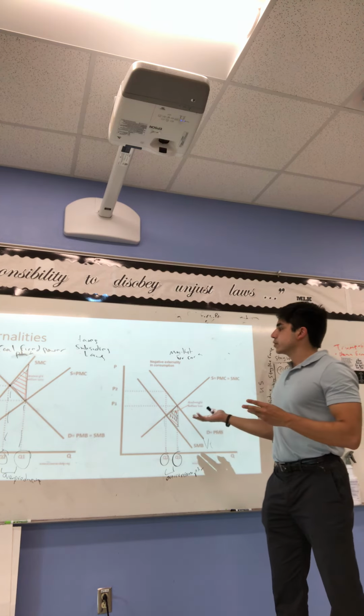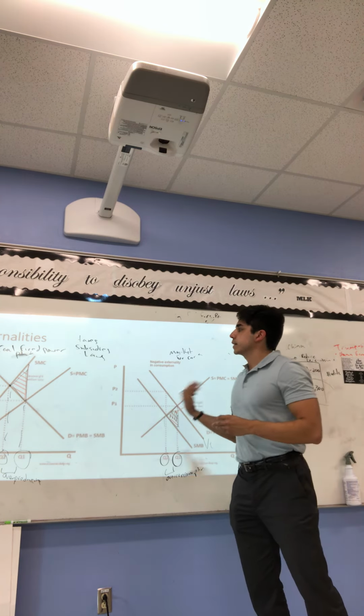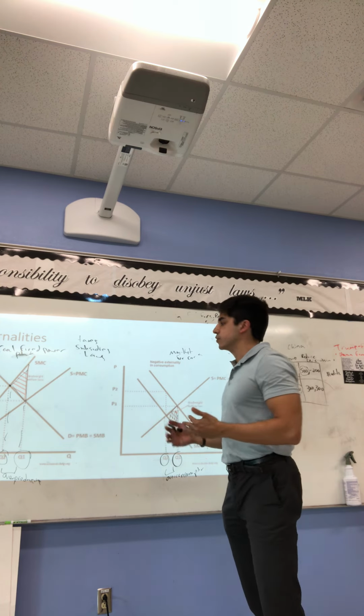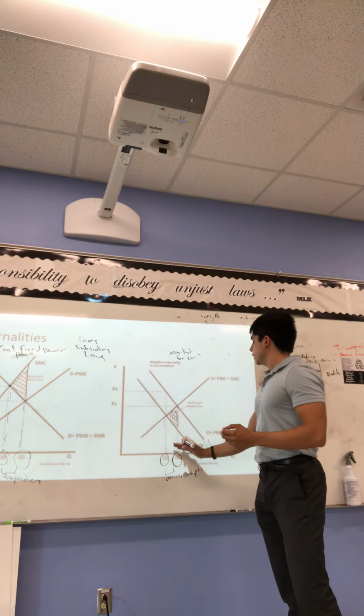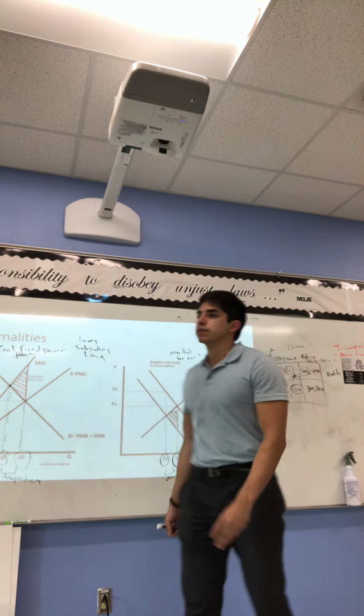And again, another solution to this externality is laws, subsidies, taxes. Changing the incentive structure so that we can shift the private marginal benefit curve so it aligns with the social marginal benefit curve. Okay, awesome.